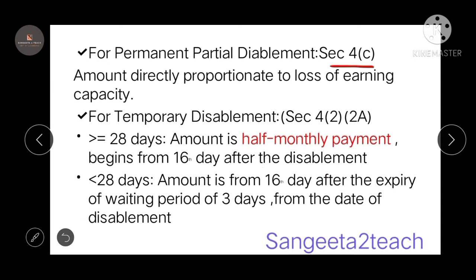See, your injury can be cured within less than 28 days. Then the amount is payable from the 16th day after the expiry of a waiting period of 3 days from the date of disablement.